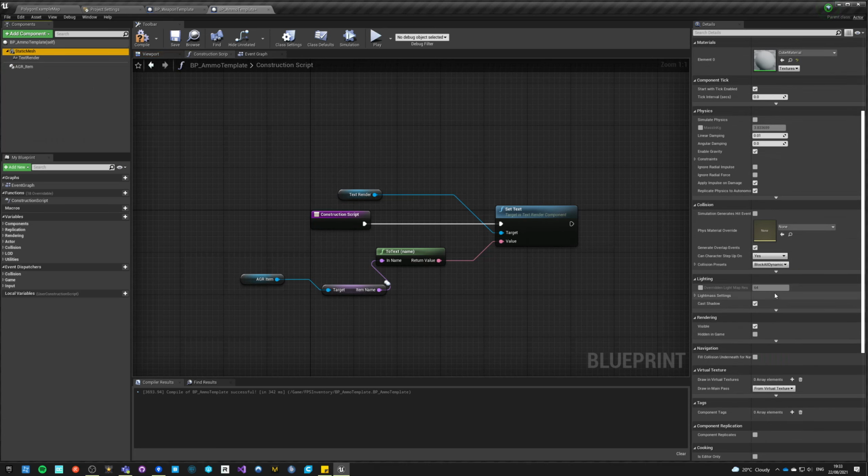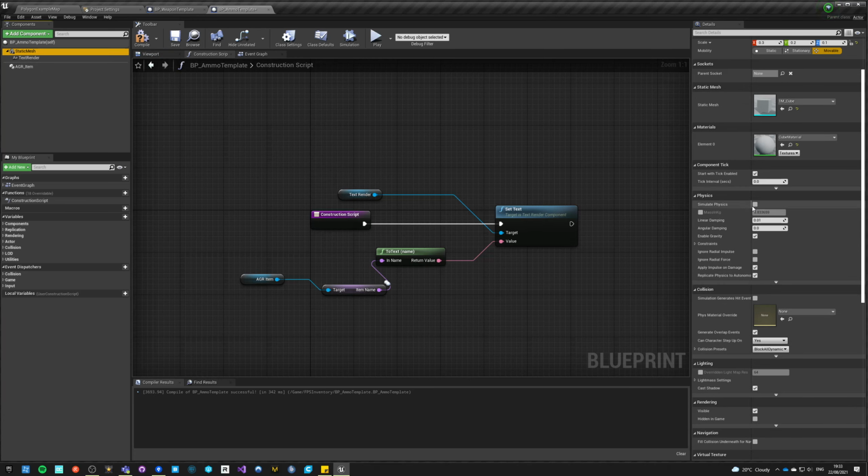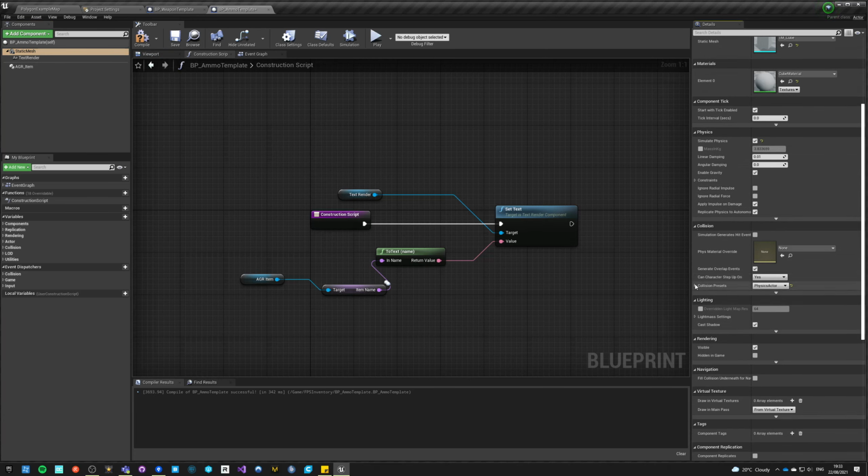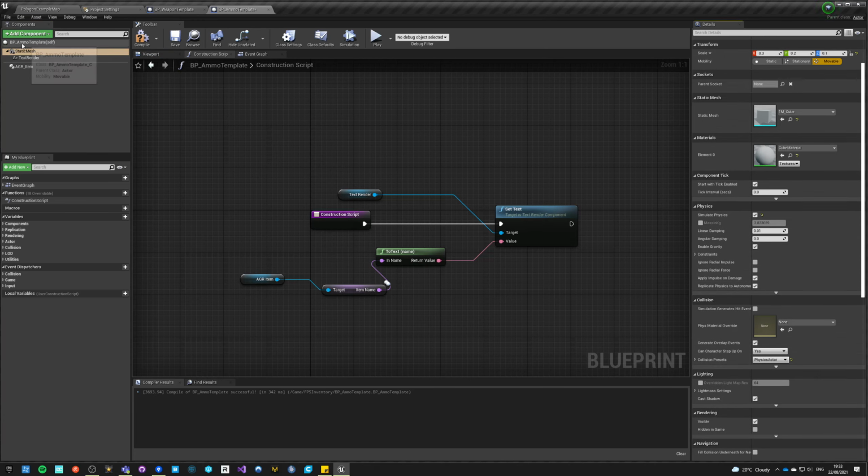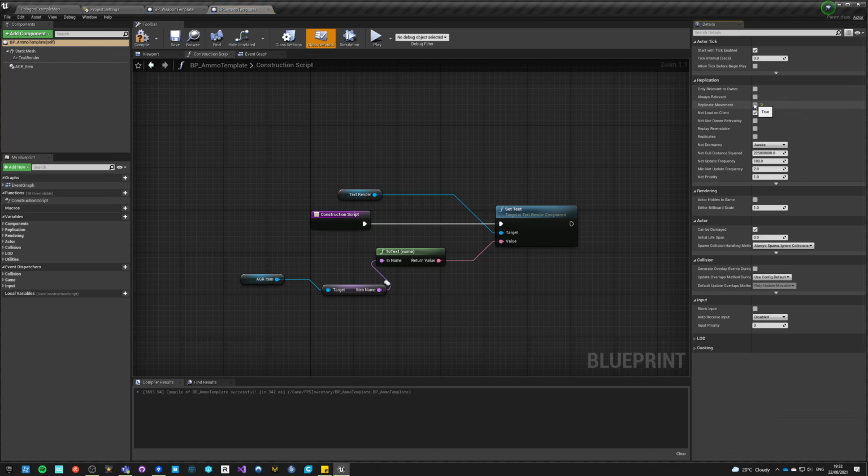For this we want it to simulate physics, and this is a physics actor, sure, why not? Want it to be movement replicated, not net load on client, replicated, and nothing else. So yeah, do we want to replicate movement really?